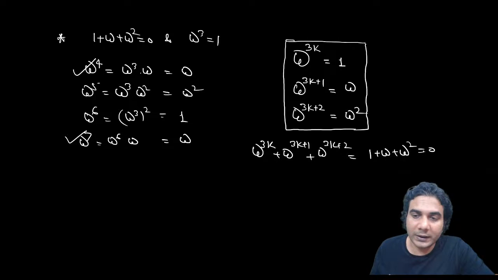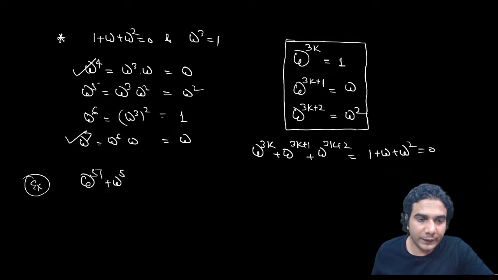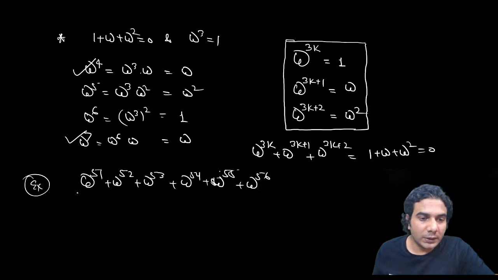For example, omega raised to 51 plus 52 plus 53 plus 54 plus 55 plus 56.